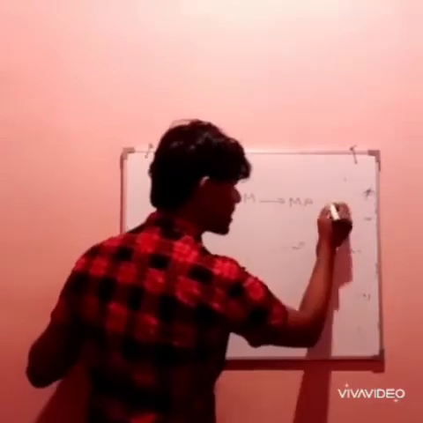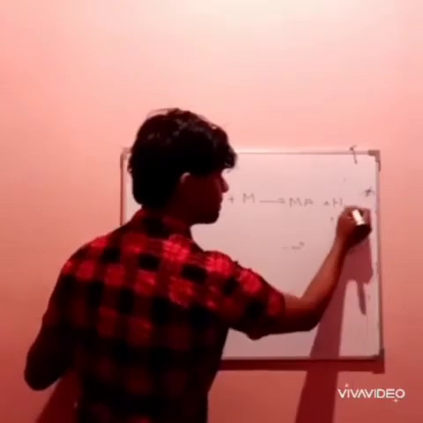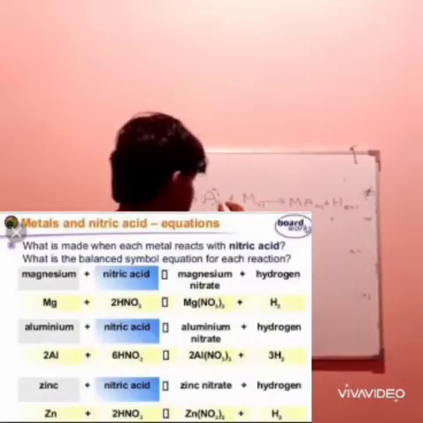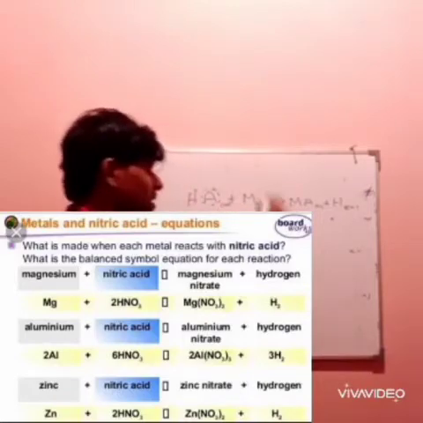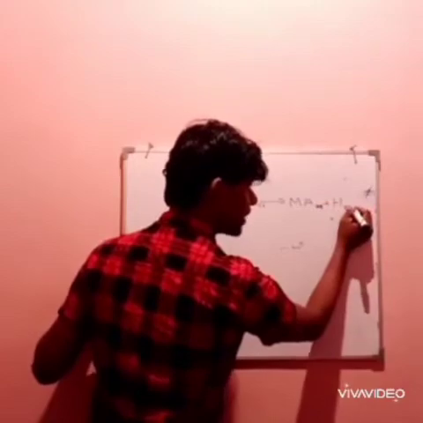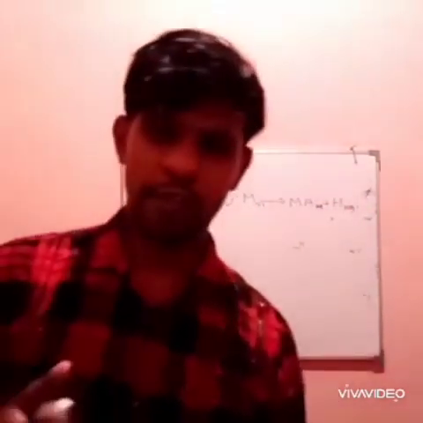M plus this H will be released as H2 gas. This is what happened. This is solid, this is aqueous. So MA (aq) and H2 gas. This is the common formula. You can remember that very easily.